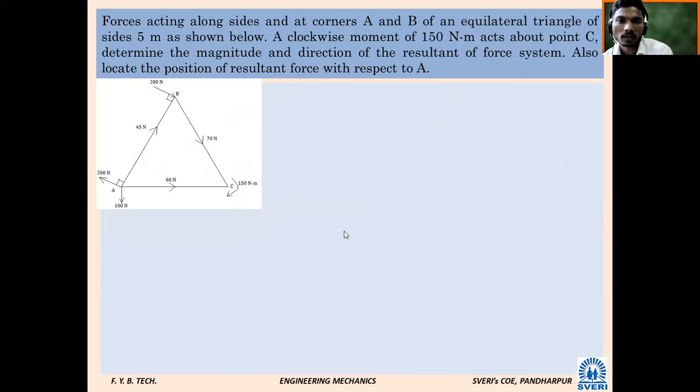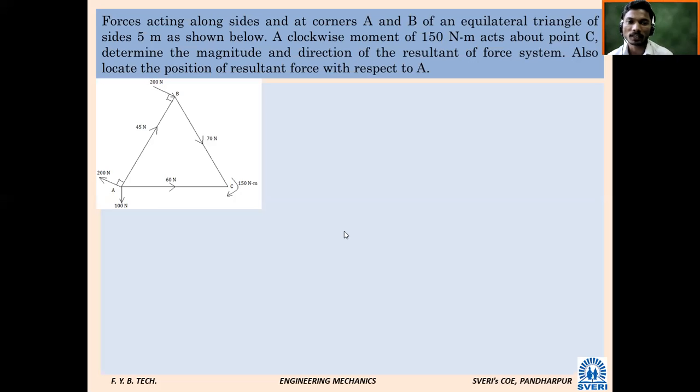Forces act along the sides and at corners A and B of an equilateral triangle of side 5 meters, as shown below. A clockwise moment of 150 Newton meter acts about point C. Determine the magnitude and the direction of the resultant of the force system. Also locate the position of the resultant force with respect to A.